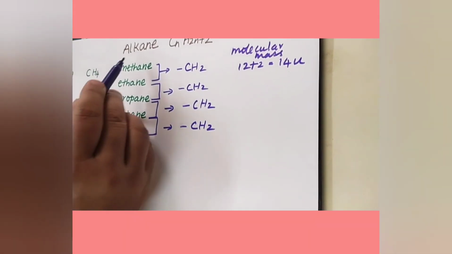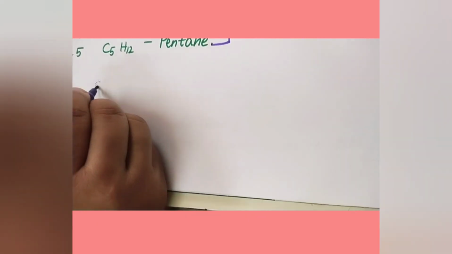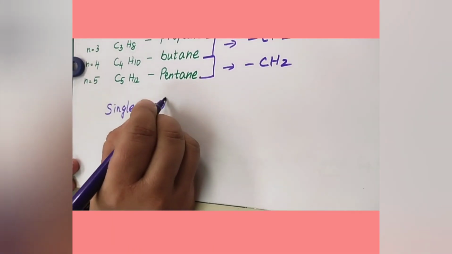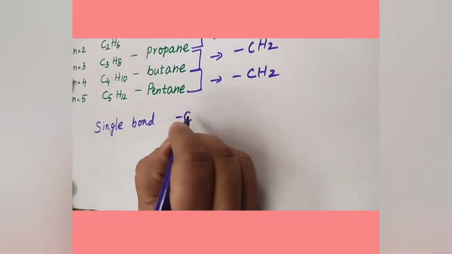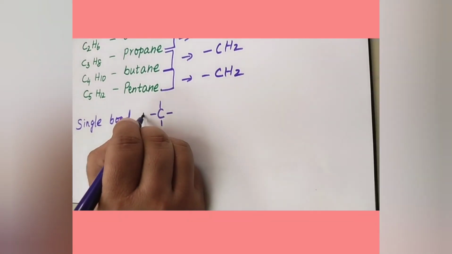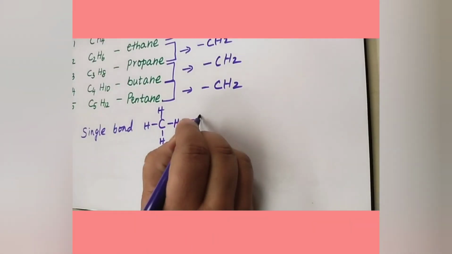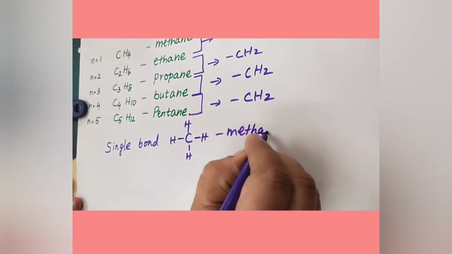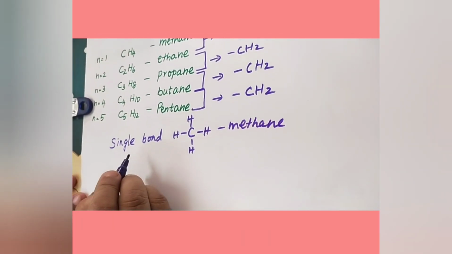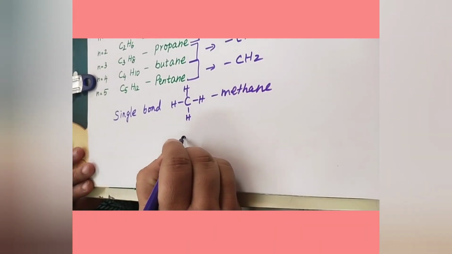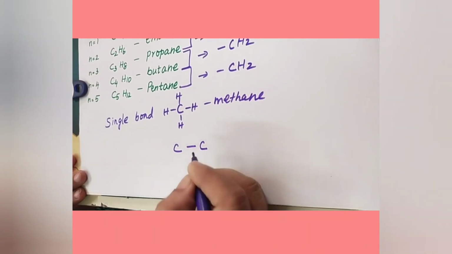And all these are single bond compounds. These alkanes are single bond compounds. Here all the carbons are attached with hydrogen only by single bonds. The structure of the first compound is methane, a single bond compound. Let us try the second compound, ethane. 2 carbons attached by a single bond.